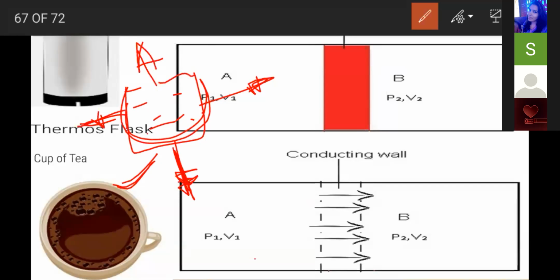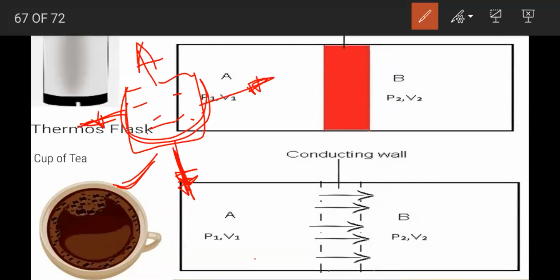That you can call a conducting wall. Suppose, for example, after some time, what will happen? The temperature of the tea and the atmospheric temperature both are the same. Correct? After some time the tea will attain a temperature equal to the atmospheric temperature. That is an isothermal process.